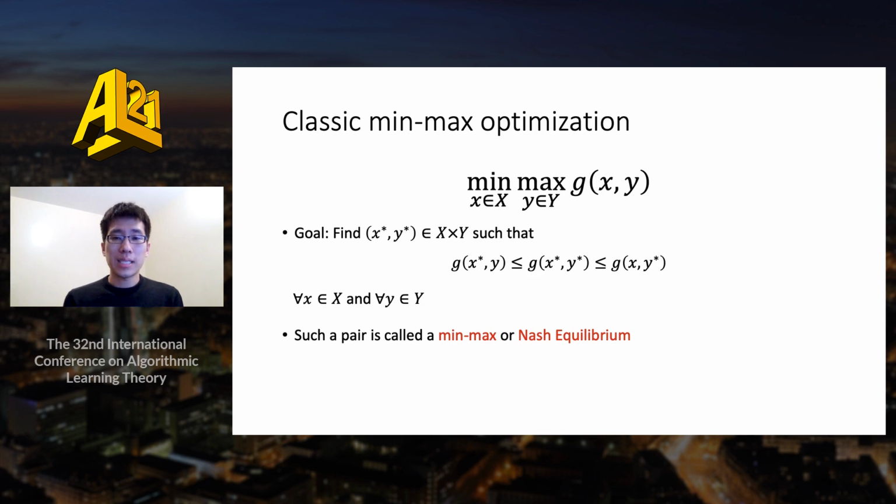In classic min-max optimization, we have an objective G that takes two inputs x and y. The goal is to find an x star, y star such that the inequalities shown hold, namely that changing x star will not decrease the value of G when y star is fixed, and likewise changing y star will not increase the value of G when x star is fixed. This pair x star, y star is called a min-max, or also a Nash equilibrium.